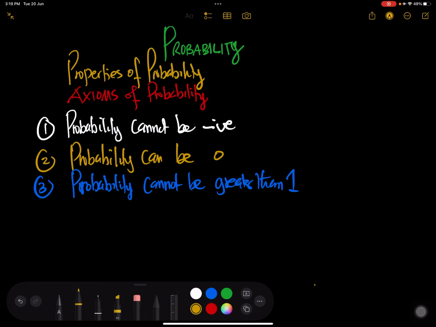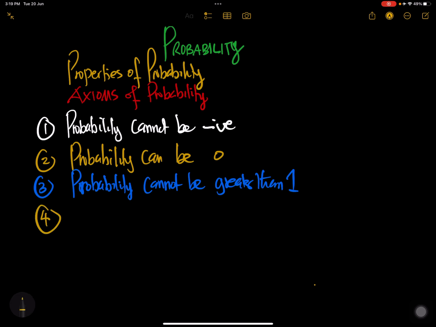Number four, because of that, we have probability in this form: the probability of an event will always lie between 0, less than or equal to, because 0 is included, and the probability of an event will also be less than or equal to 1. So probability cannot be negative, but it can be 0, and it can be 1, but it cannot be more than 1. So let's establish that clearly.